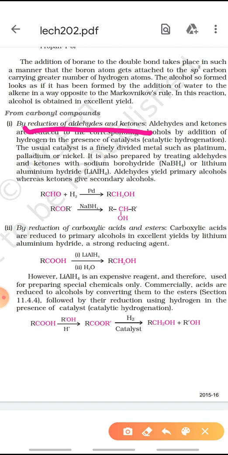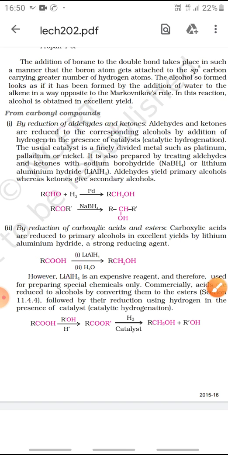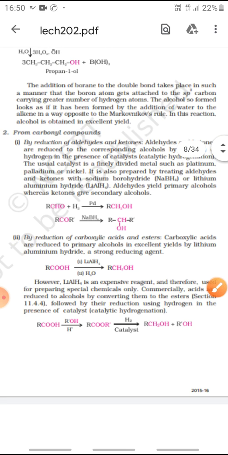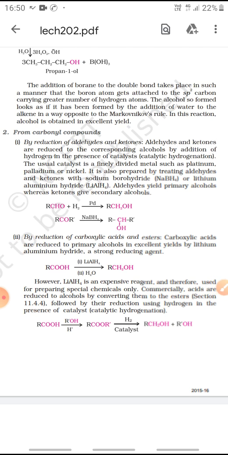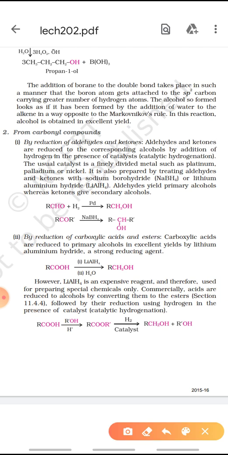You have to remember that for reduction we will be using either NaBH4 or LiAlH4. Now, LiAlH4 will be used in special cases of carboxylic acid only, because LiAlH4 is quite costlier and cannot be used very easily. But NaBH4 is of low cost, so it can be used for other cases also. LiAlH4 is a strong reducing agent.